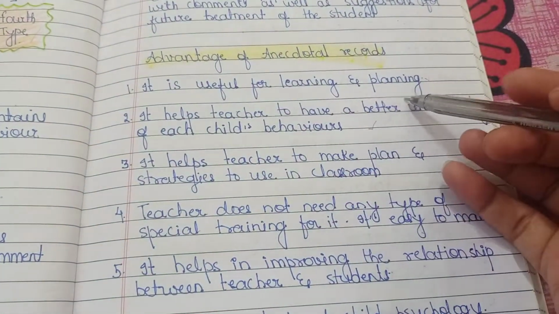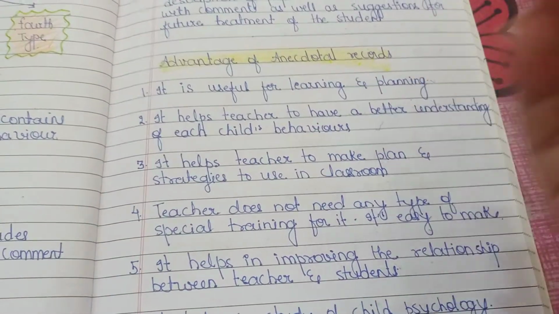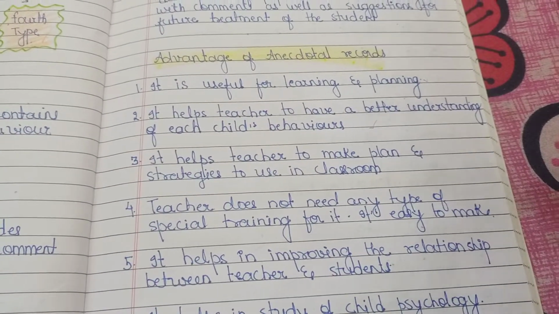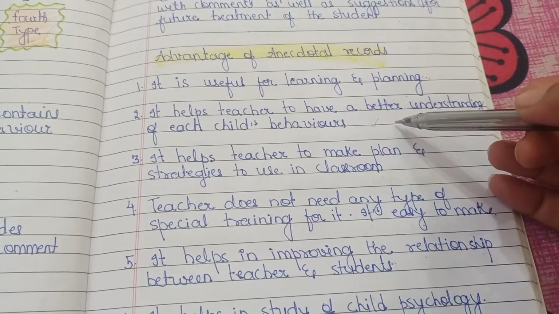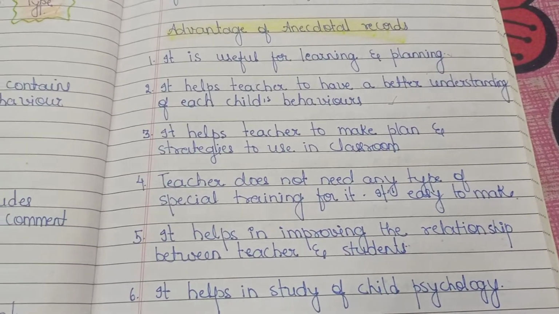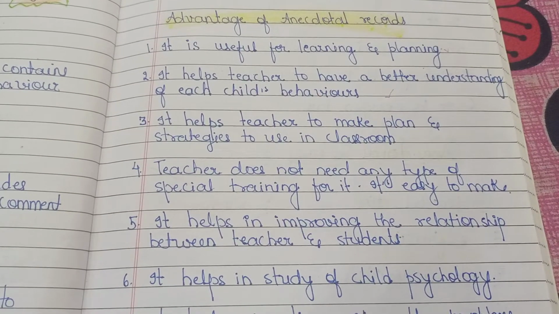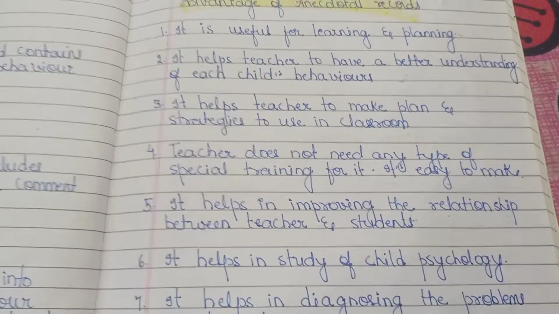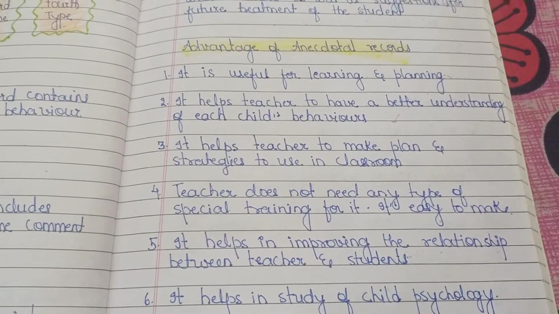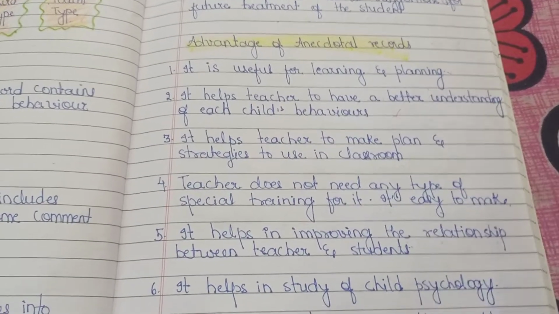Advantage, you can see. It is useful for learning and planning. Learning and planning becomes very easy if the teacher understands the problem of the student. It helps the teacher have a better understanding of each child's behavior. So the teacher also comes to know why the student is behaving like this, because if the teacher observes the student, she will come to know the reason behind it, and she will try to do something for that problem.